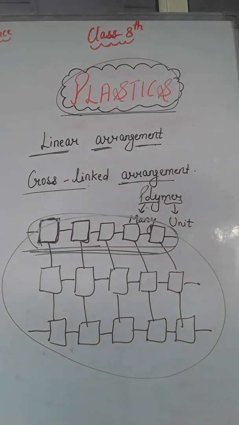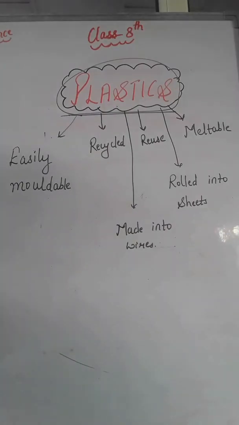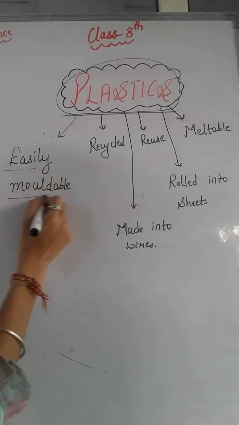You already know that articles made up of plastics are available in a variety of shapes, right? There are many types of plastic things available in different shapes and sizes. Have you ever thought how this is possible? Plastics can be easily molded.